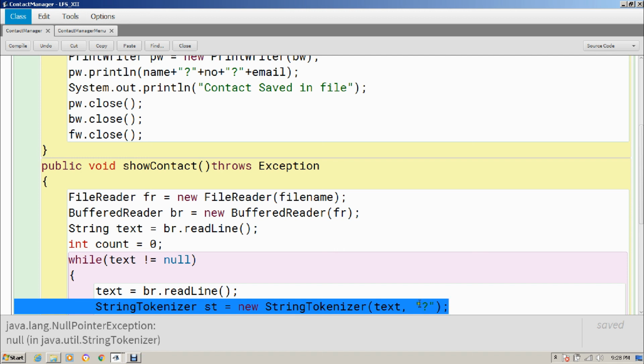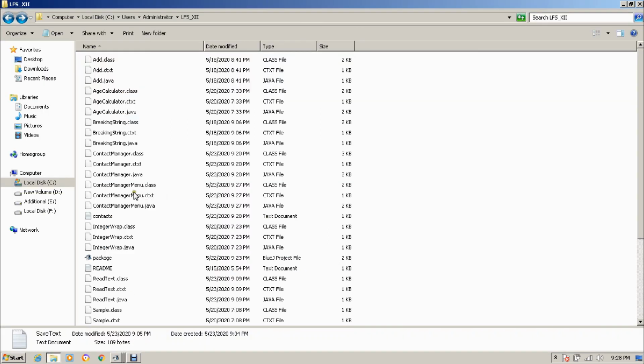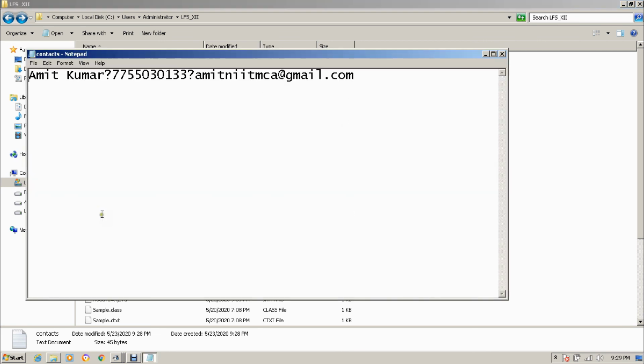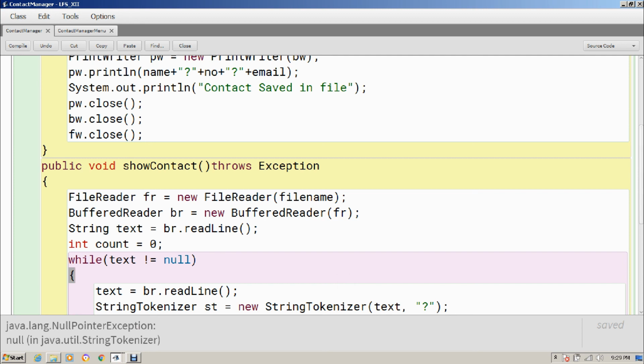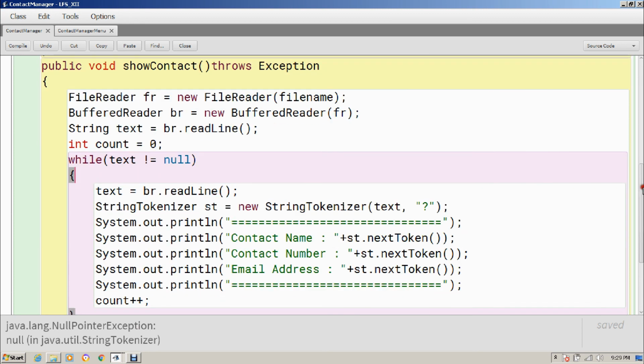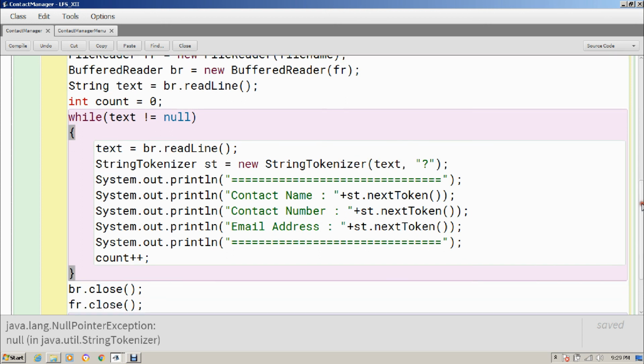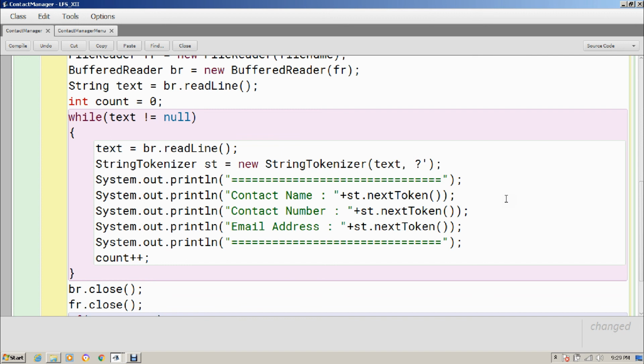Okay, so let's see why I am unable to get this question mark, and that I can check here. There should be some contacts here. Here it is, contacts. Okay, now the question mark is there, but the problem is it's not splitting the string from the question mark. Let's see one more time in the contact manager. Here it is. String st is equals to new StringTokenizer, text we have passed, and question mark also we have passed. So let's pass it as a character.